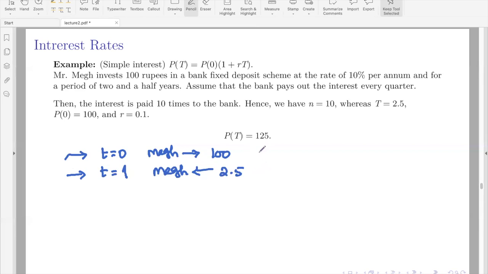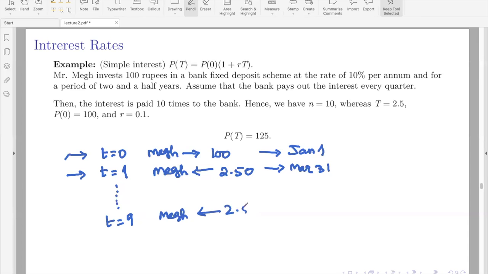That is, say, if this happened in Jan 1, then in March, at March 31st, he got 2 rupee 50 paise. And similarly, this happened till t is equal to 9.